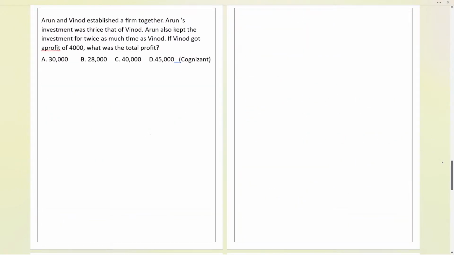This is the last question for the session. Now Arun and Vinod establish a firm. Suppose you all planned, after working a lot of years, okay, let us start a company, let us start a startup. And in that startup, Arun invested some money. The relation between them is given over here, and the time is also given for Arun and Vinod. If Vinod got a profit of 4,000, what is the total profit? 1 minute to go. Your time starts now.